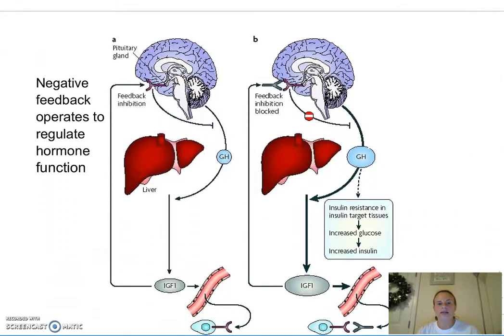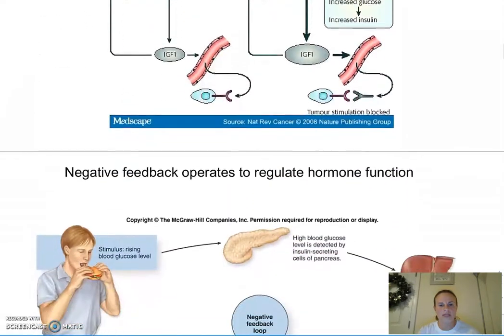Here is another example of a negative feedback mechanism, where I could have a growth hormone, for example, that stimulates some sort of growth factor that sends a signal back to the pituitary gland that inhibits that growth hormone from being released.